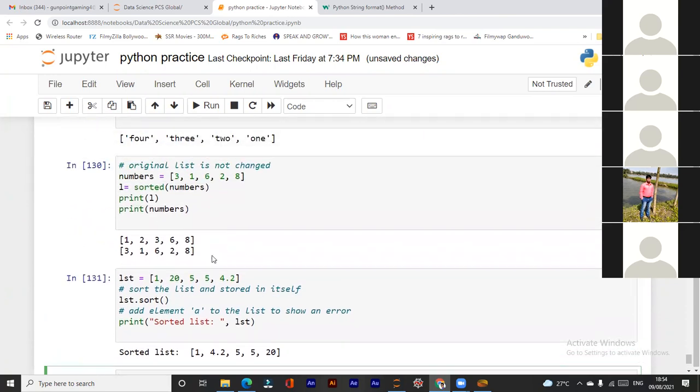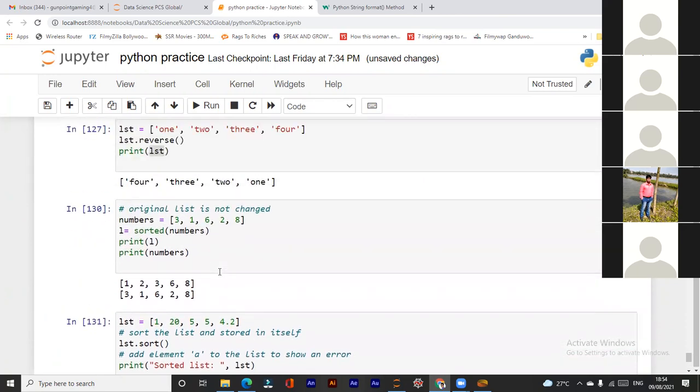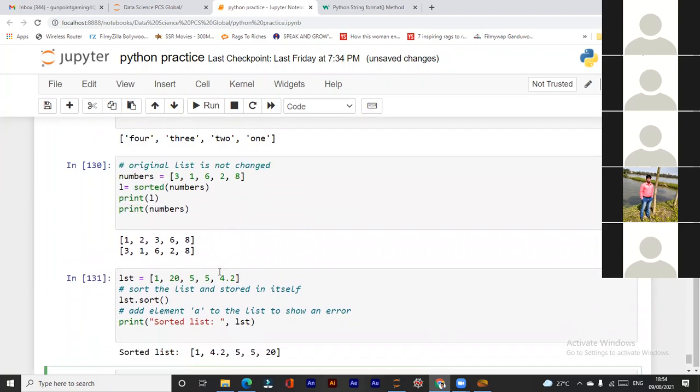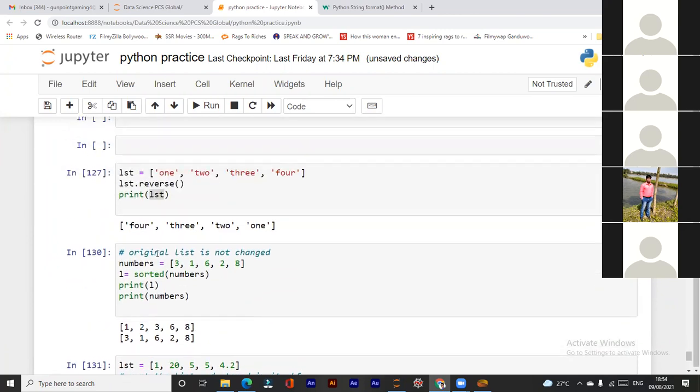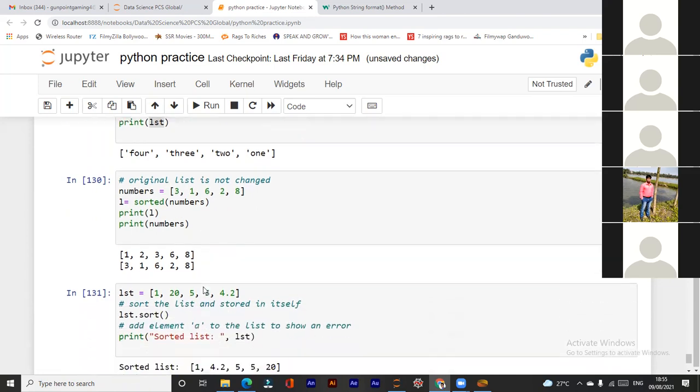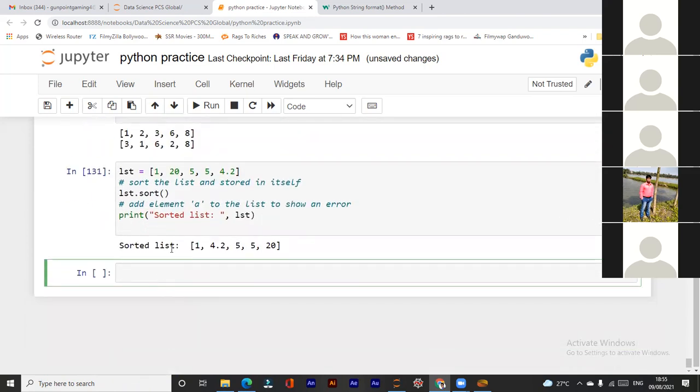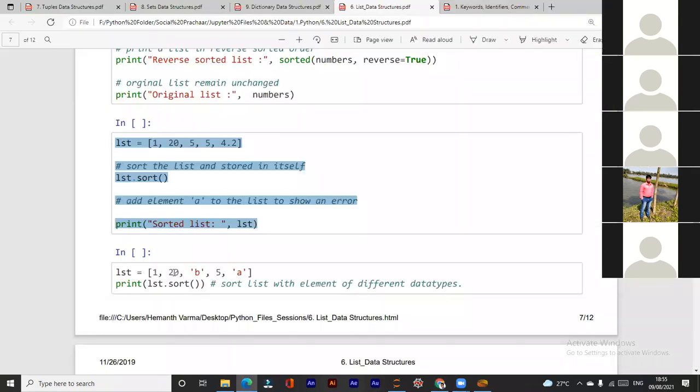So do not get confused between these words sorted and sort. Sort changes the list permanently, and sorted does not change the original list. It just gives you the list in ascending order, but the original list remains the same with sorted. Okay. These are jumbling words, sort and sorted.